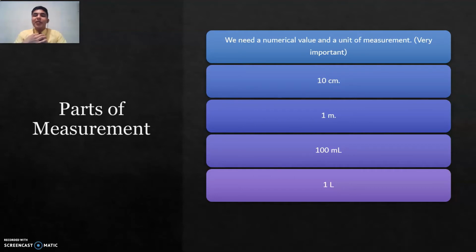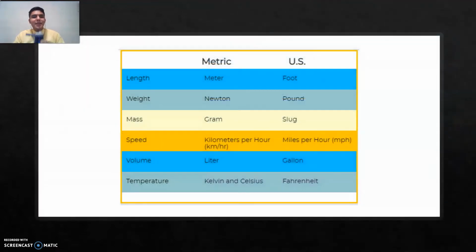How about in the other example? Our numerical value is 1, and the unit of measurement is meter, or the letter L. We have 100 millimeters, we have 1 liter. Please, make sure to include both in your results for mathematical problems. We're going to practice about that later on, but always please have it in mind.